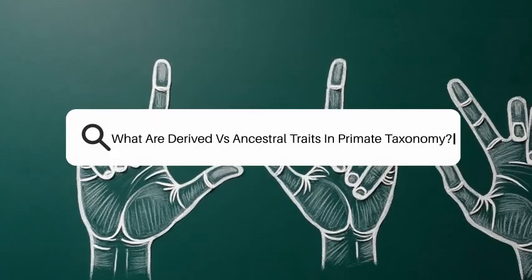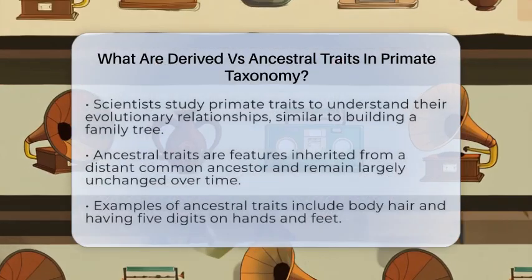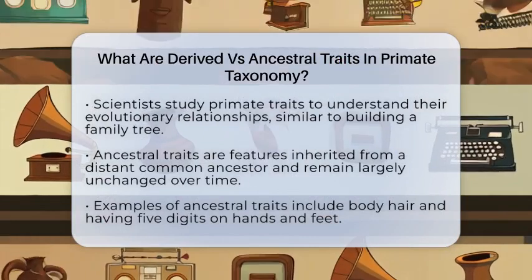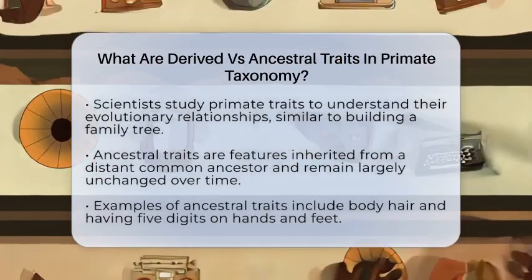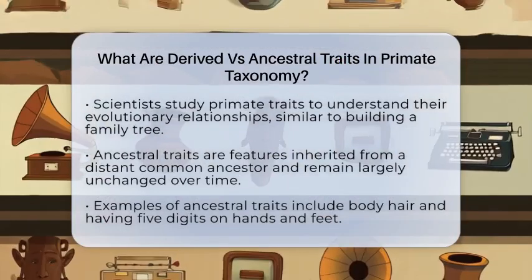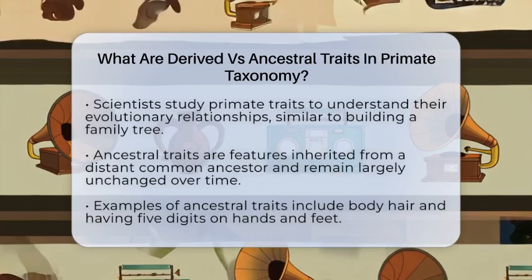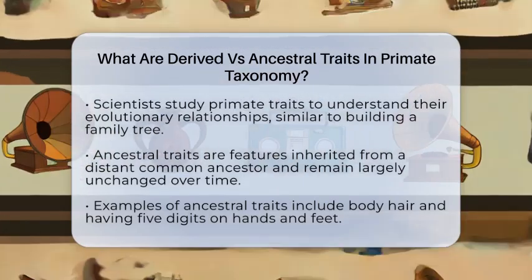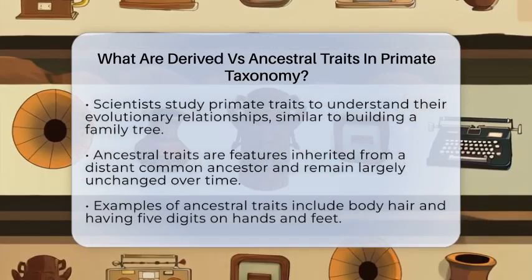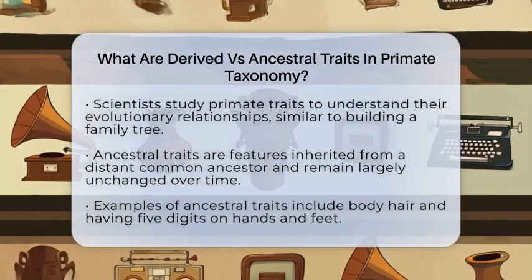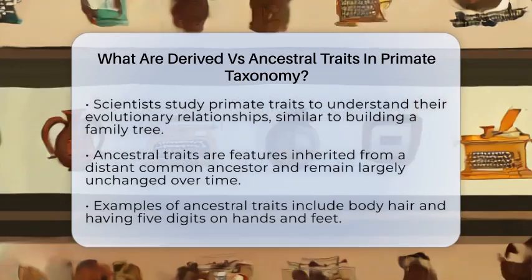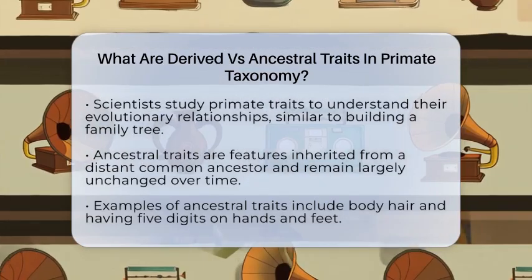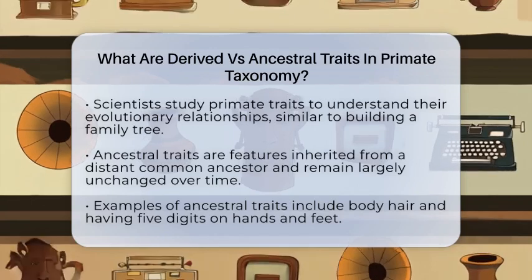What are derived versus ancestral traits in primate taxonomy? Imagine trying to figure out how different animals are related just by looking at their features. That's what scientists do when they study primates and their traits. It's like piecing together a giant family tree. To do this, they look at traits that are shared across species and decide which ones are old and which ones are new. This helps us understand how primates evolved and how humans fit into the picture.